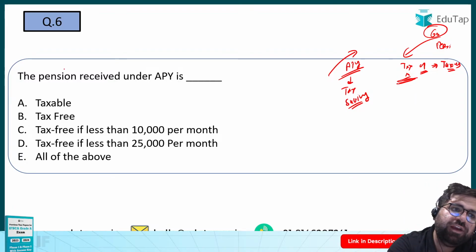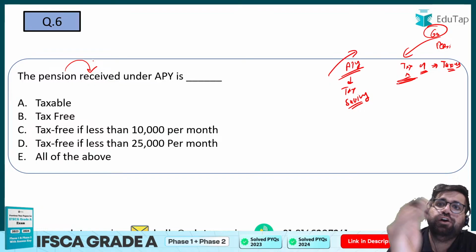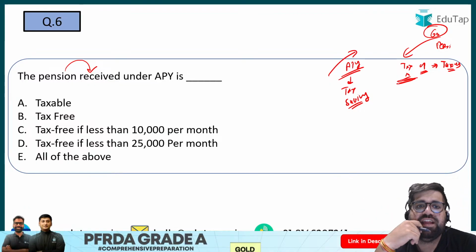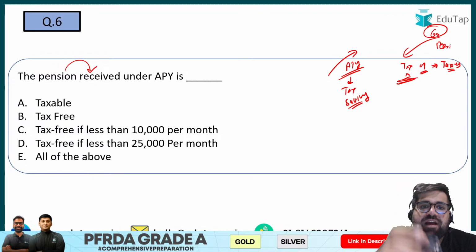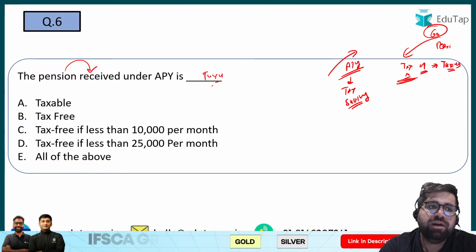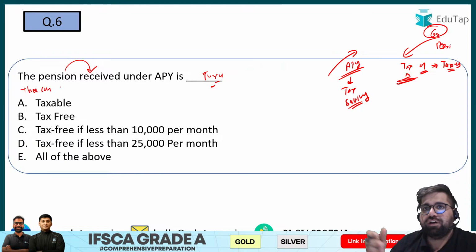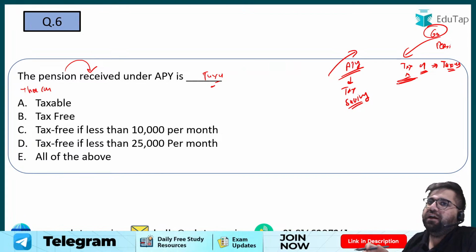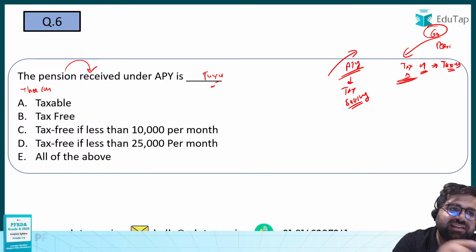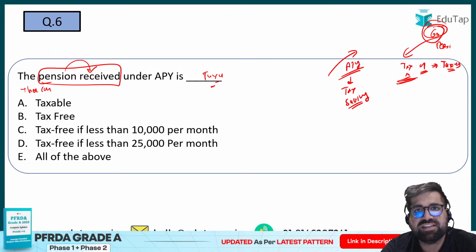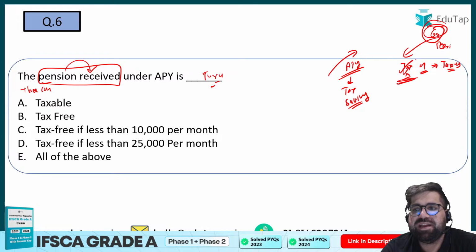So over here we are asking about the pension received after the age of 60. So the pension received under APY is taxable. But if I say the contributions invested in APY, then it will be non-taxable. But over here it is clearly said pension received, meaning the pension you are getting after 60, so definitely tax will be levied on it.